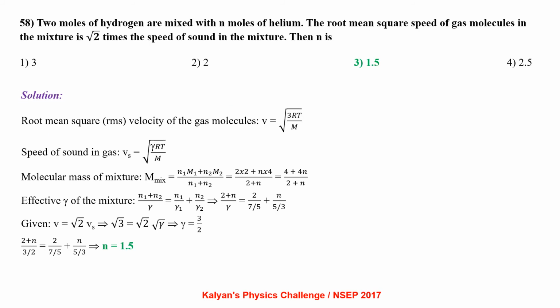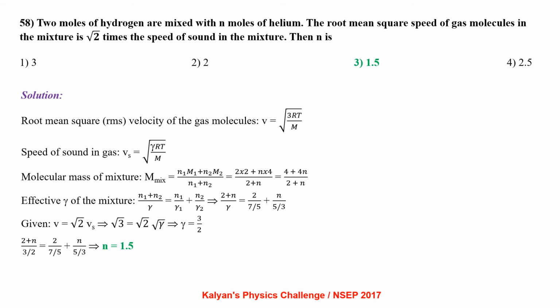2 moles of hydrogen are mixed with n moles of helium. The root mean square speed of gas molecules in the mixture is root 2 times the speed of sound in the mixture. Then find n. Root mean square velocity of the gas molecules v equals root of 3RT by M. Speed of sound in gas vs equals root of gamma RT by M. Molecular mass of the mixture M mixture equals n1 M1 plus n2 M2 by n1 plus n2, that is 2 into 2 plus n into 4 by 2 plus n, which is 4 plus 4n by 2 plus n.